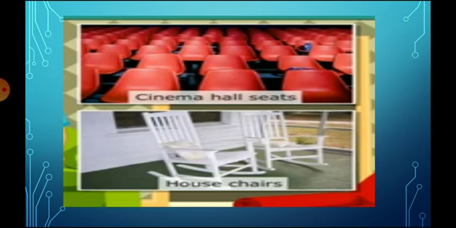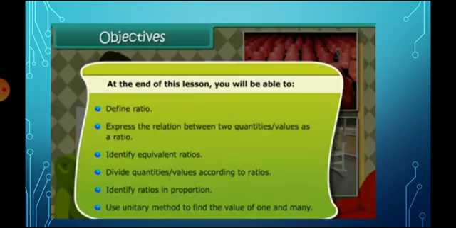This is what we will see in this session. See the objectives. At the end of this lesson, you will be able to define ratio, so you should know the meaning of ratio. Second, express the relation between two quantities or values as a ratio.